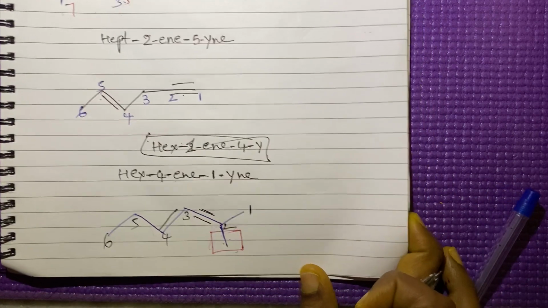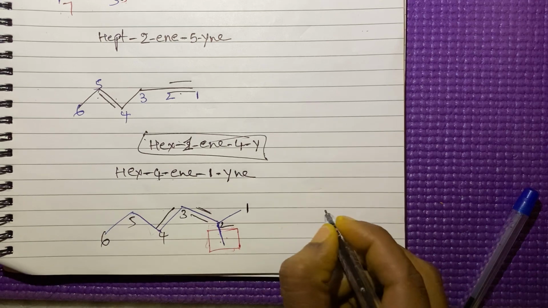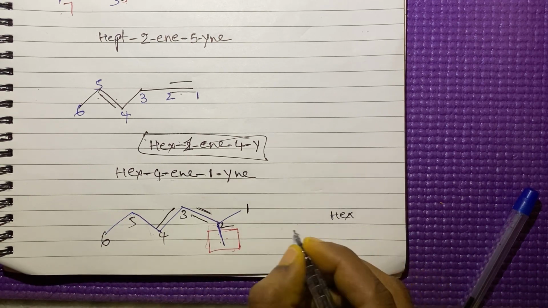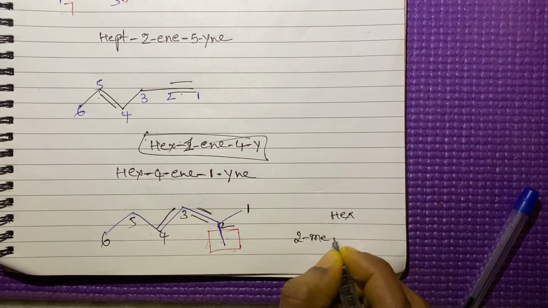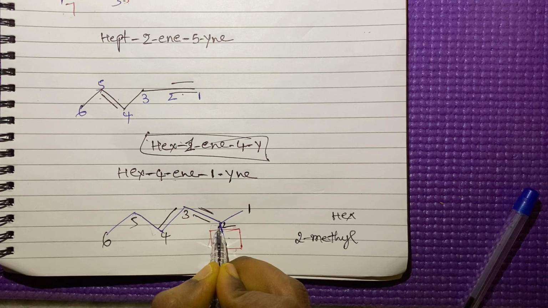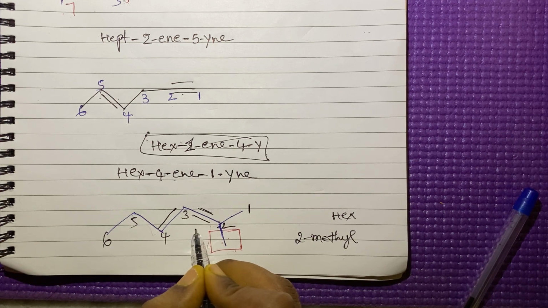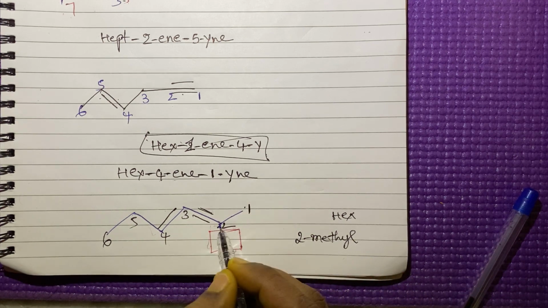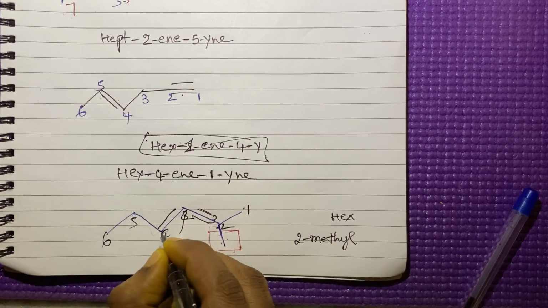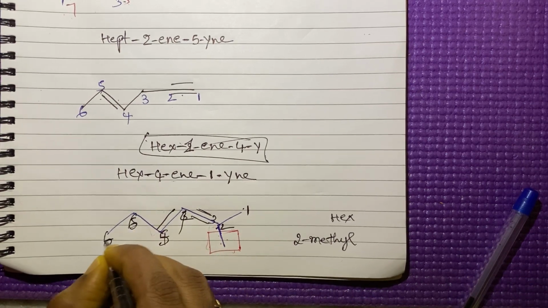Now tell the name of this compound. 6 carbons are there, so hex. In the second position a methyl group is there, 2 methyl, and again the triple bond is there. 1, 2, sorry, 3, 4, 5, 6, 7.